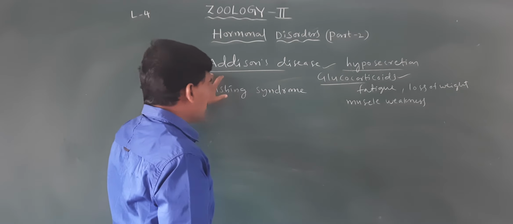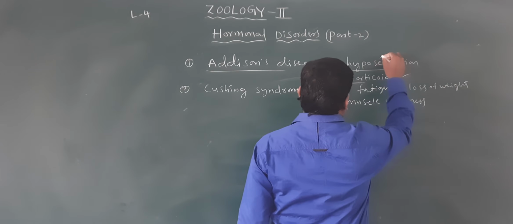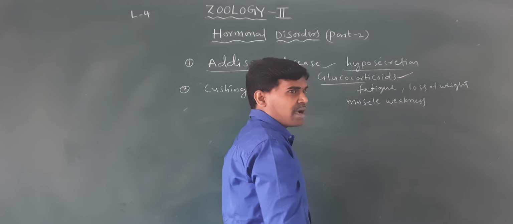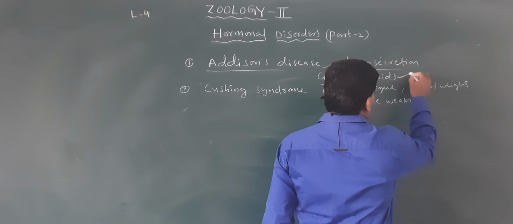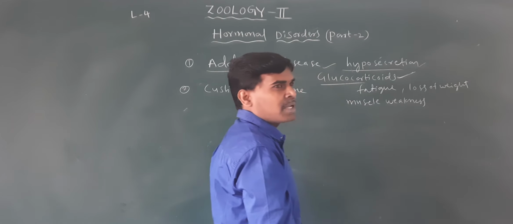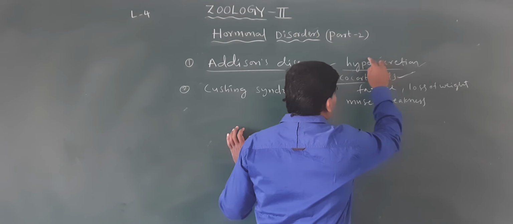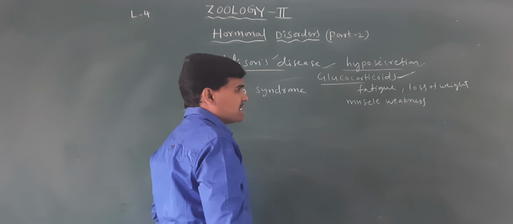This type of disease is the hyposecretion of the glucocorticoids, whose main hormone is cortisol. So hyposecretion of cortisol in our bodies causes Addison's disease.